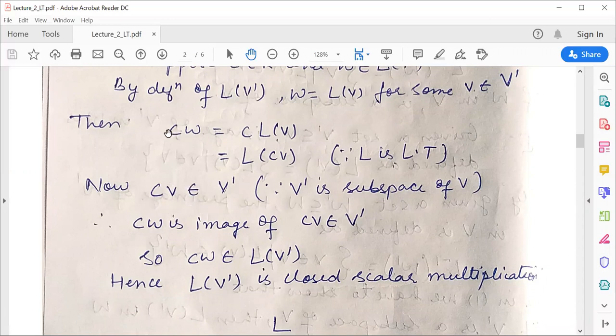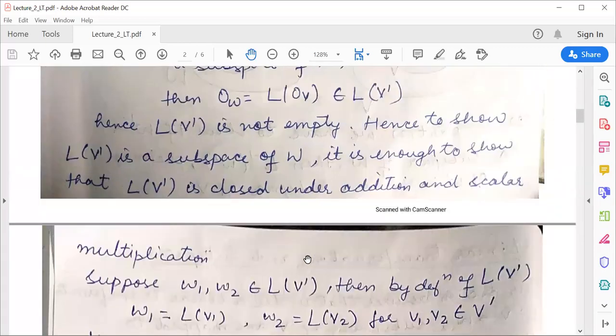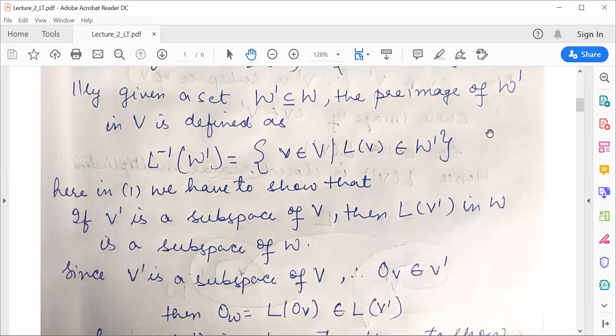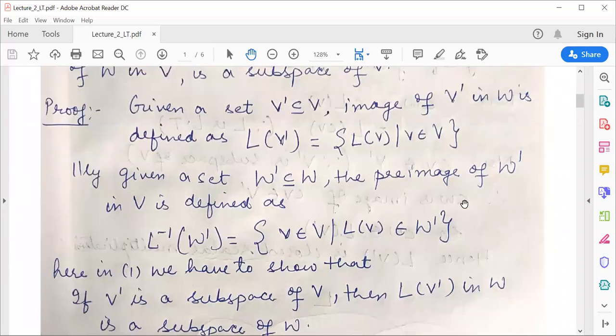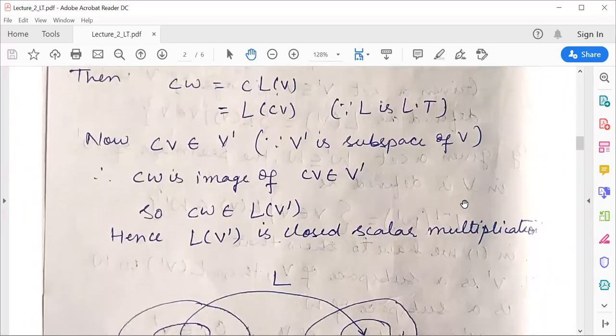So here, CW is an image of an element which belongs to V'. That means it belongs to L of V'. I'll again say, please make a correction here. It must belong to V, it must belong to V'. So that means C of W belongs to L of V'. That means L of V' is closed under scalar multiplication.